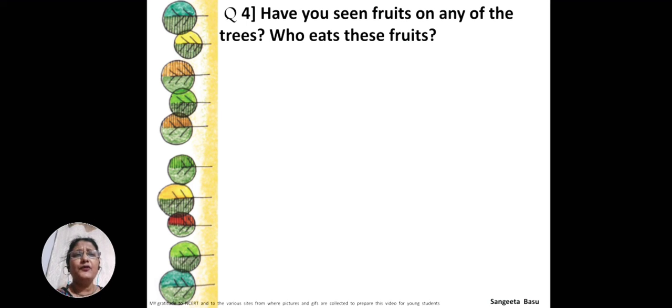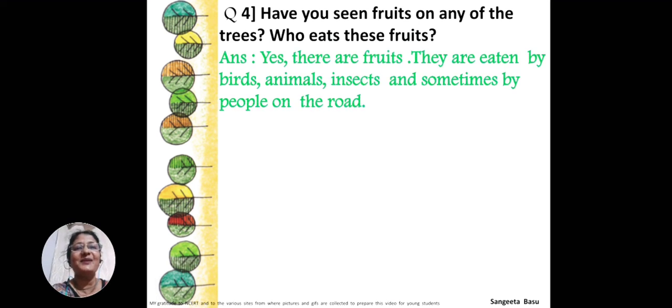Have you seen any fruits on any of the trees? Yes, we have seen. There are so many trees on the roadside. There are fruits also. Who eats these fruits? Not necessary that all the roadside trees have fruits which can be eaten. So we human beings do not eat all the fruits. So who eats the fruits? Let us see here. Yes, there are fruits. They are eaten by birds, animals, insects, and sometimes by the people or the travelers on the road, isn't it?